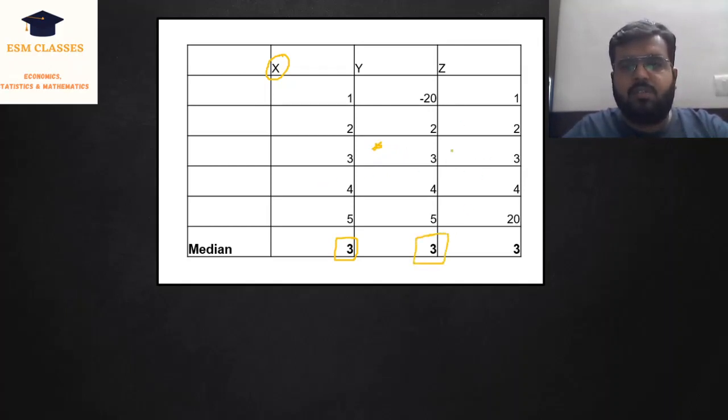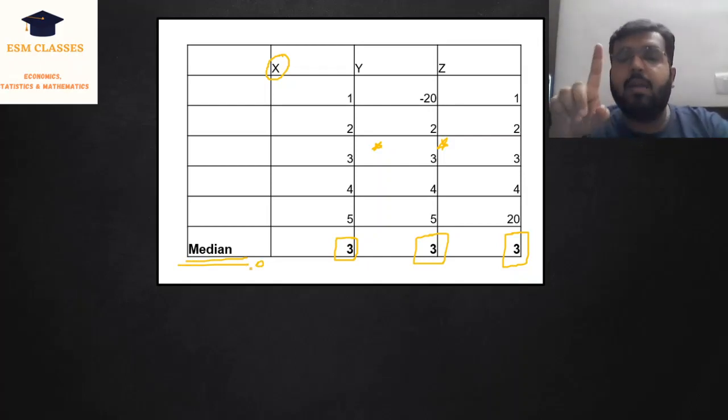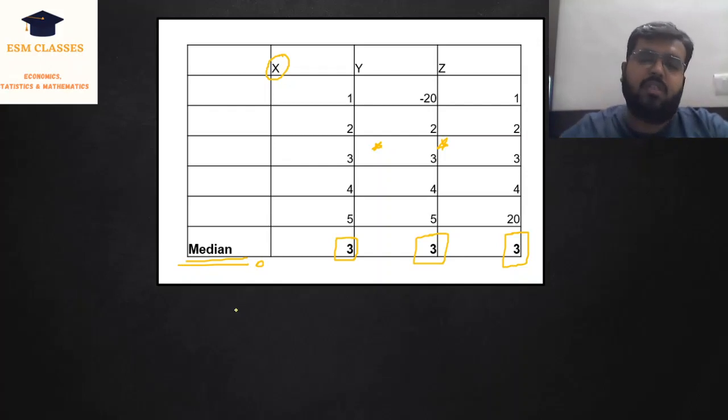And in the case of z also, we have 5 observations. The median is the third observation. The median is again 3. So we can see that in the presence of outlier, the median value is not changing, and hence we can trust the median value but not the mean value. The reason being, mean is affected by an outlier, but median is not affected by an outlier. Therefore, we need to trust the median value and not the mean value in the presence of outlier.